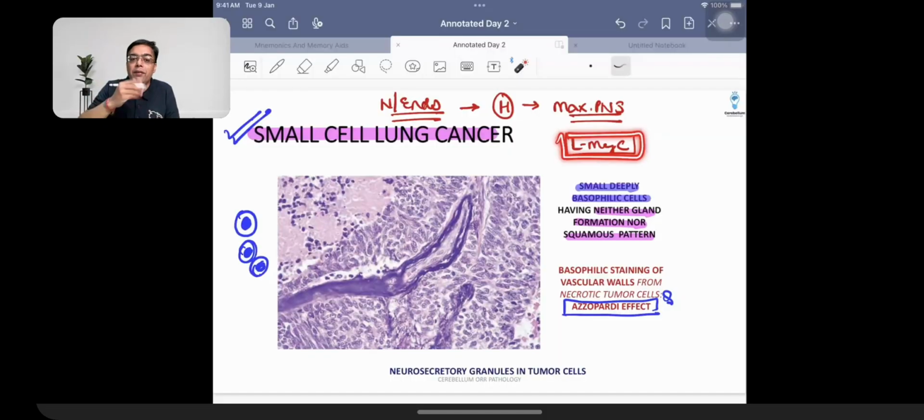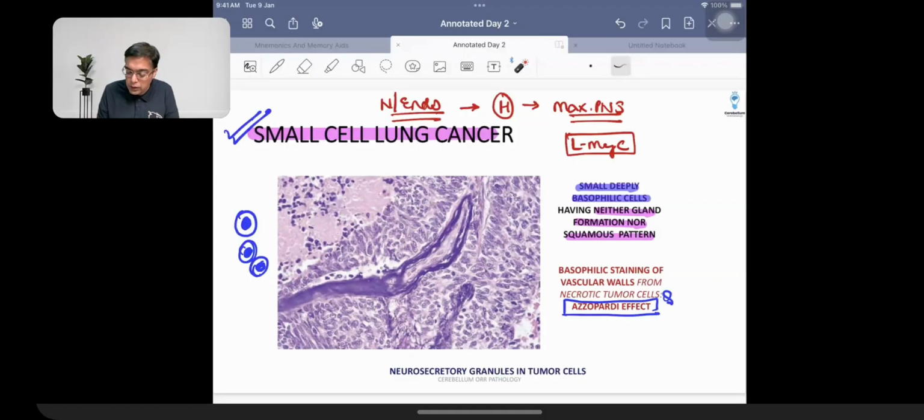Now, because you are going to have a neuroendocrine origin over here, there is going to be secretion of lots and lots of substances. So what are the markers that we discussed yesterday in the table as well? Chromogranin, synaptophysin, CD56. They are the markers which are seen in case of small cell cancer. Second thing is, we discussed an example of a neuroendocrine tumor which had one special marker. Yes, that is what you need to remember. INSM, which has a nuclear staining. Rest of the markers do not have nuclear staining. They have a membranous staining or cytoplasmic staining, right?